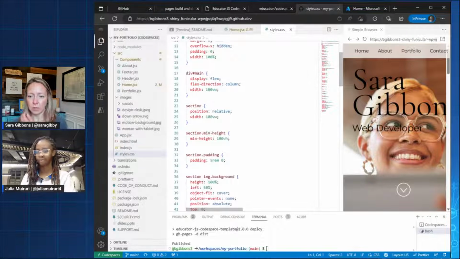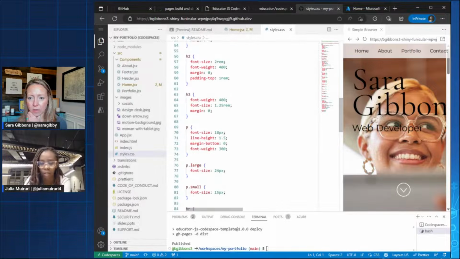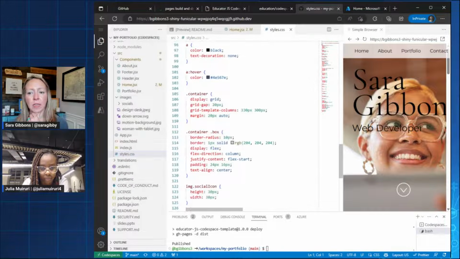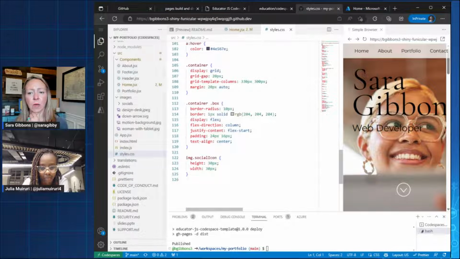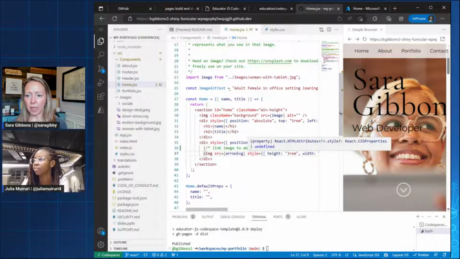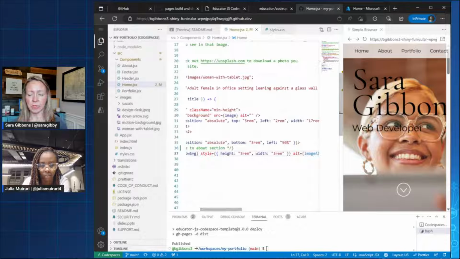All right. So we're looking for that same image in our styles. Actually, oh, this is social icon. I think this one. Look, it has the styles in it. That was another thing as you work with this project, you'll see the styles, which I think is kind of a cool thing.